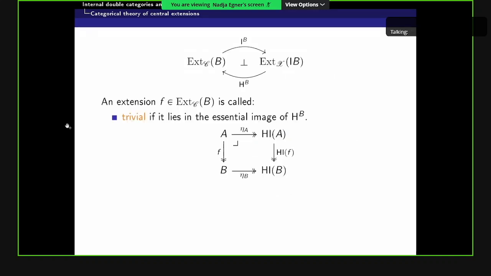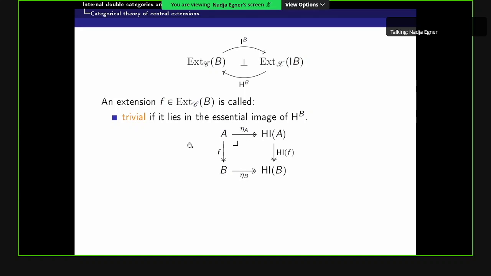Now, if we assume that we have such an admissible Birkhoff subcategory X in our category C, then the following 2 notions make sense to consider. First, an extension F is called trivial if it lies in the essential image of our right adjoint functor H_B. One can show that this is equivalent to saying that this naturality square is a pullback.